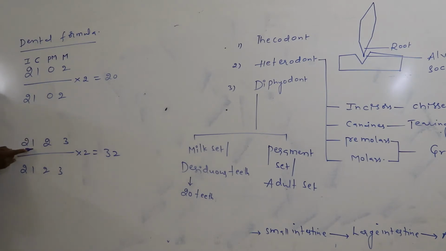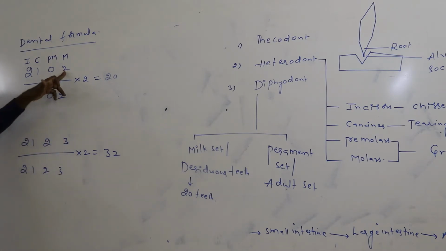Then how many teeth are formed twice in the life of an individual, and how many are formed only once? Definitely these 20 teeth are also newly formed in the permanent set, and freshly only the third molar.